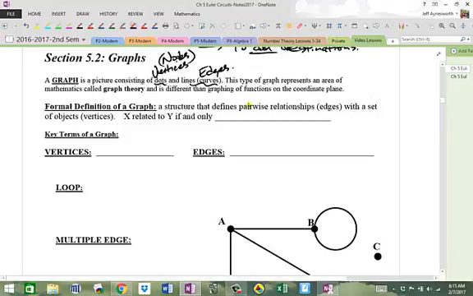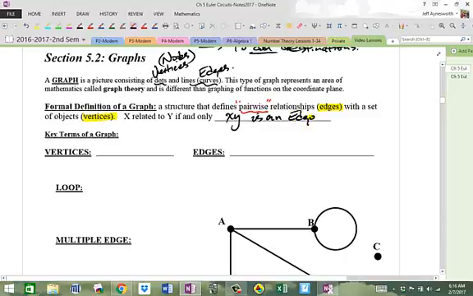This type of graph represents an area of mathematics called graph theory, obviously, and it's different than graphing functions on the coordinate plane. That's what I was just saying. The formal definition of a graph is a structure that defines a pairwise relationship, that's a keyword, pairwise, which are edges, with a set of objects called vertices. And it's stated that x is related to y if and only if xy is an edge.